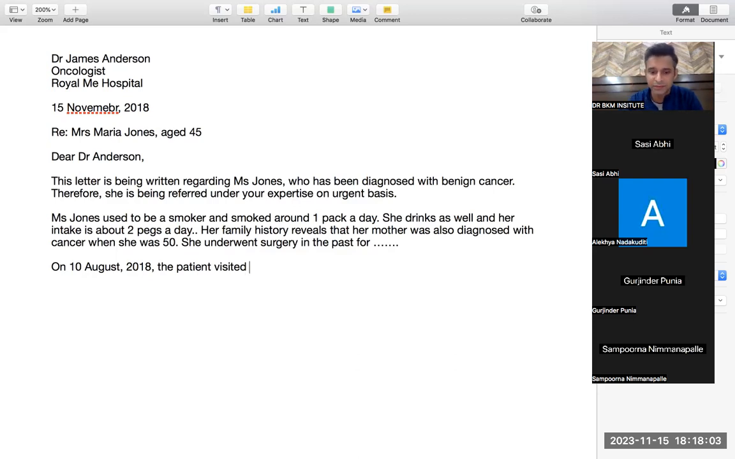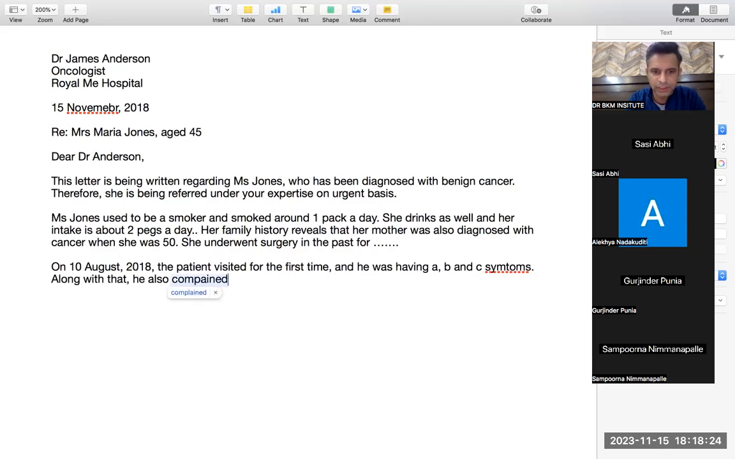On 10th August, the patient visited for the first time. Simple. And he was having A, B, and C symptoms, whatever the names of the symptoms. Suppose many symptoms are given, then you say along with that, he also complained of, so symptoms can be complaints as well. He complained of D, E, and F. If six symptoms are given, you break them into two sentences and use this after the full stop, along with that.